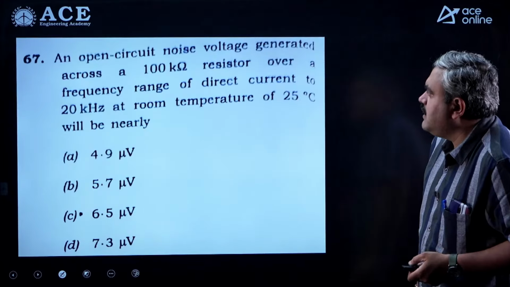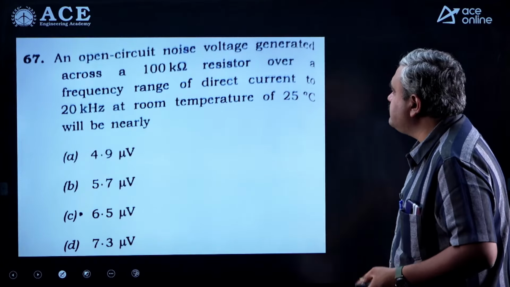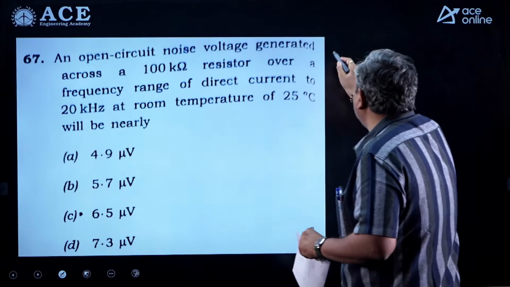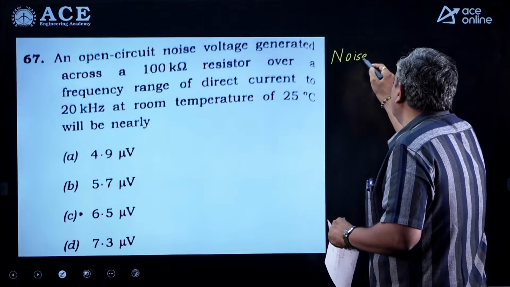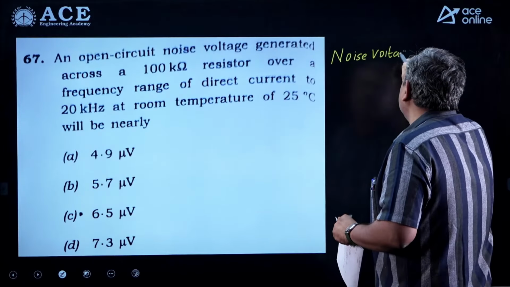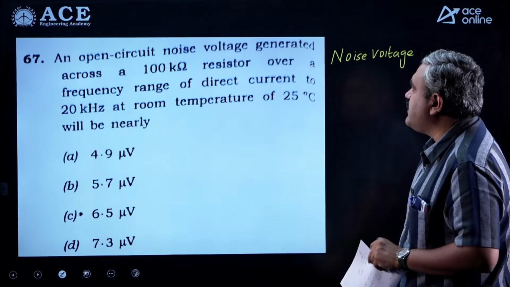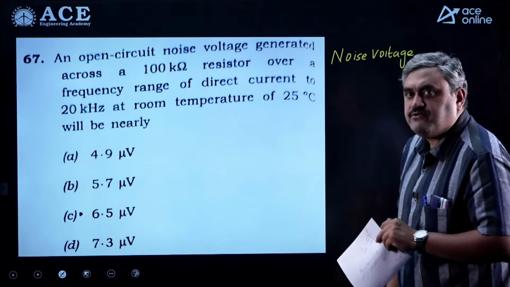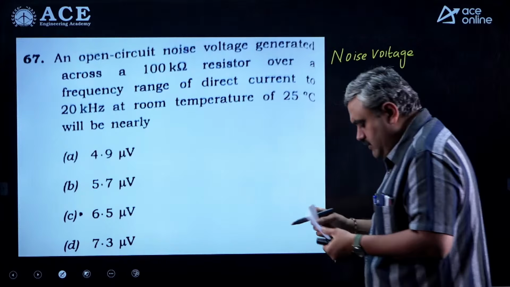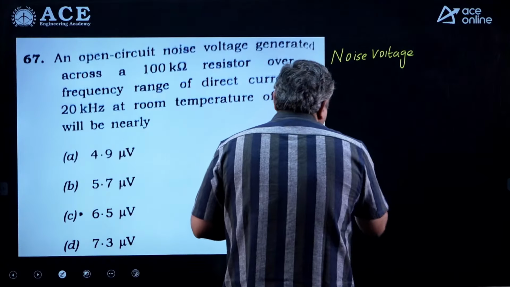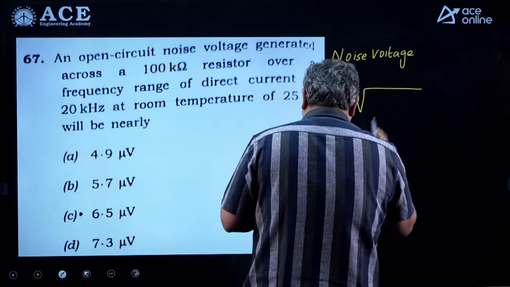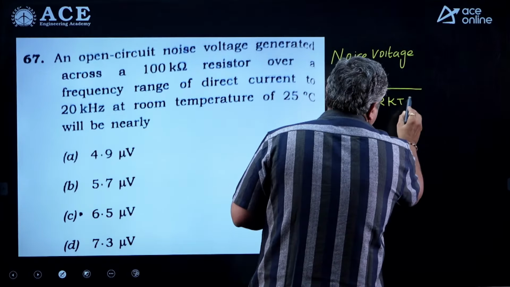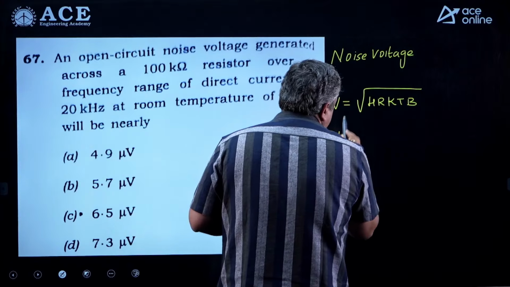Next, an open circuit noise voltage generated across a 100 kilo ohm resistance. So here basically the logic is on a calculation of noise powers and noise voltages, where it has a resistance of 100 kilo ohms and a frequency range of 20 kilohertz, meaning its bandwidth, and a temperature of 25 degrees centigrade. So when you take the noise voltage, it is given by root over 4RKTB.